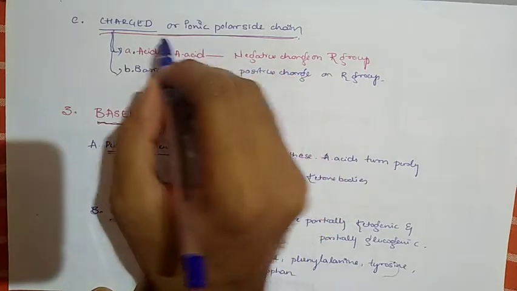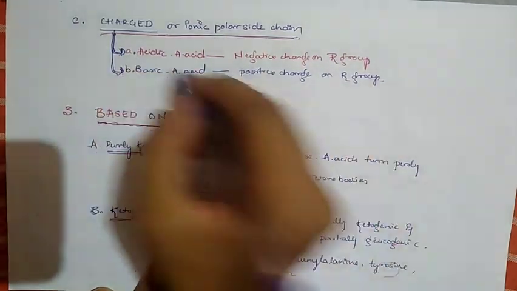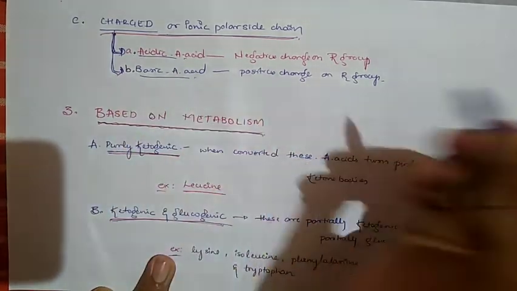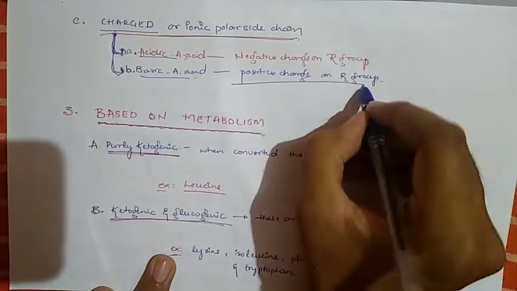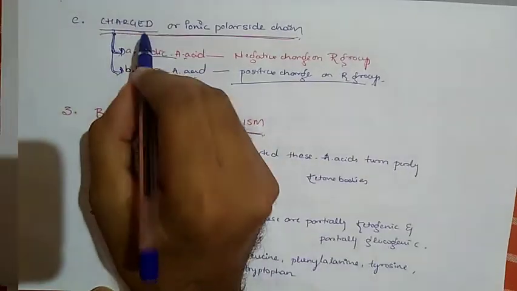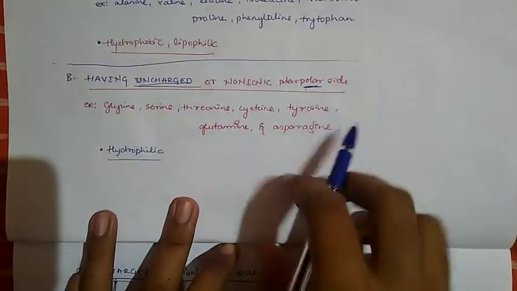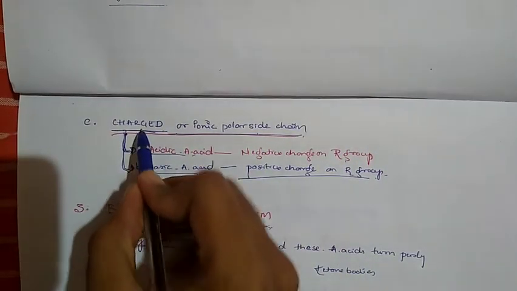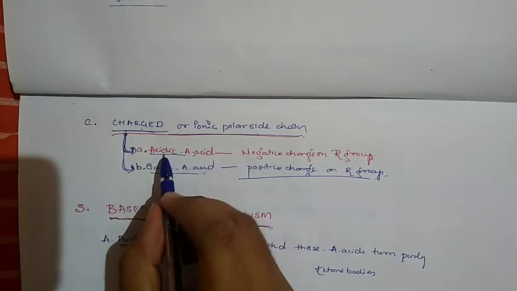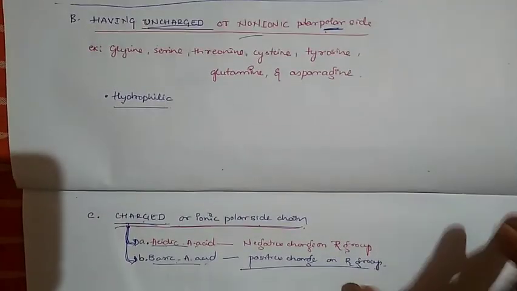And the third is ionic or charged. These are again classified into 2 groups: acidic amino acids and basic amino acids. Acidic has a negatively charged R group, and basic has a positively charged R group. So revising, this has 3 groups: the non-polar, then polar having no charge or non-ionic, then the polar having a charge, and under this there are two, acidic and basic. So this is about the side chains.